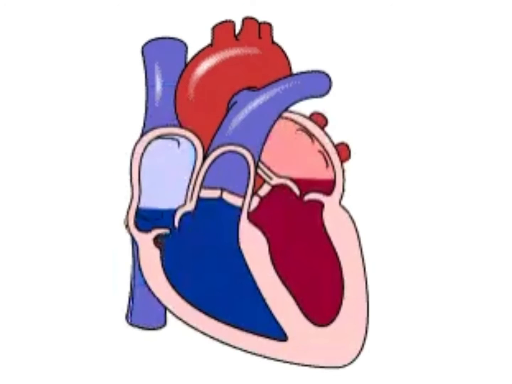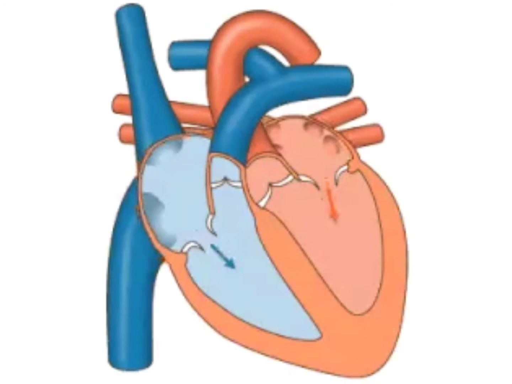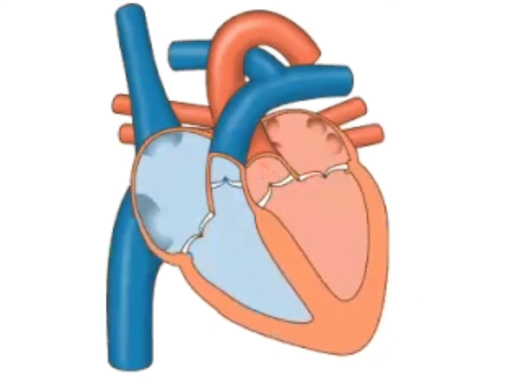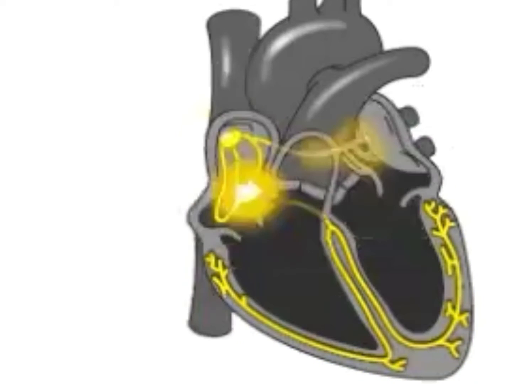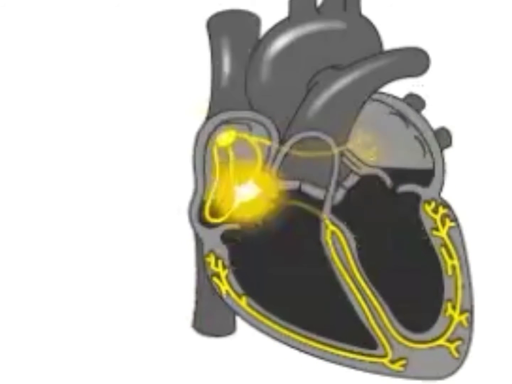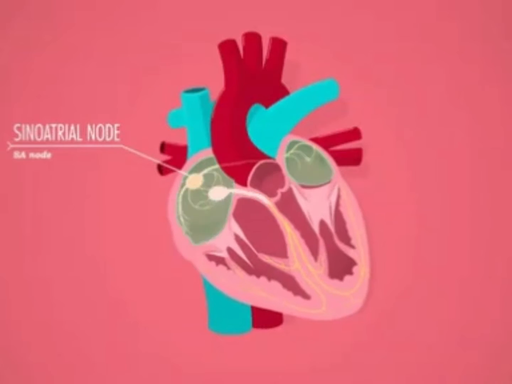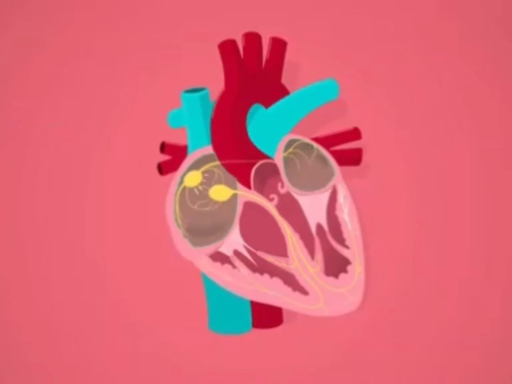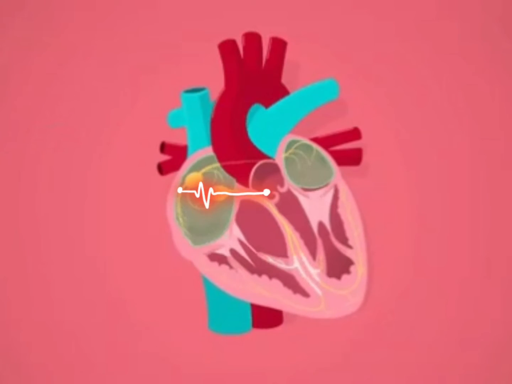As the ventricles release the blood to the body, the rhythm of the heart is maintained by a highly specialized cardiac musculature called the nodal tissues that are distributed evenly in the heart muscles. Now, what are the types of nodal tissues? Let's look into it. The first type of nodal tissue is the SA node, that is the sinoatrial node. The SA node is a small flattened patch of specialized tissue present in the upper right corner of the right atrium.